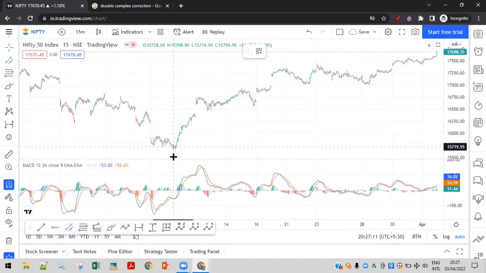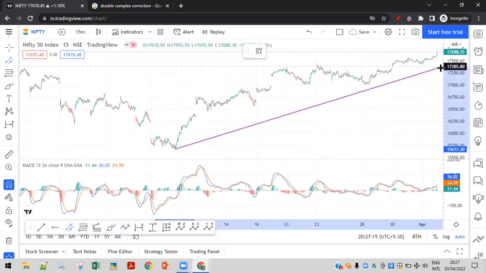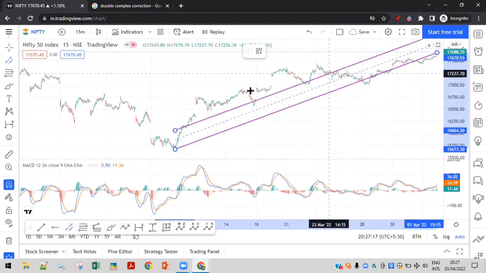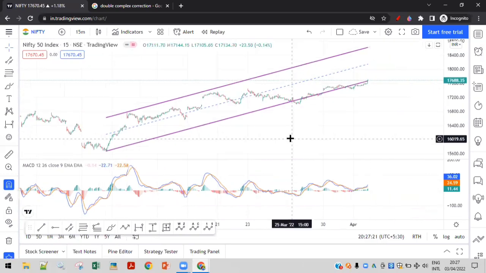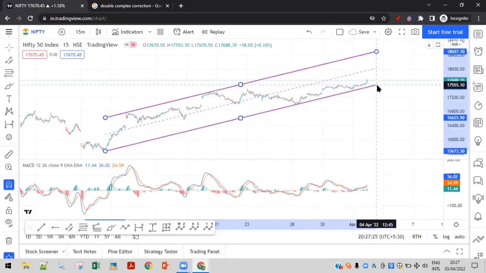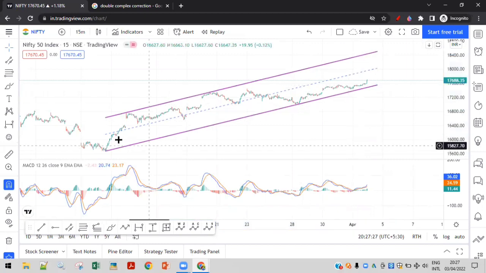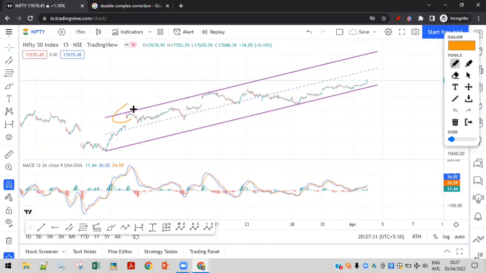Okay. So when you plot the channel like this, you get that Nifty is still trading in a bigger channel. And here, let me adjust it a bit. Okay, so you get 1, 2, and 3 points. These are the 3 points we are considering for plotting the channel. You can see that Nifty is still trading in this larger channel.